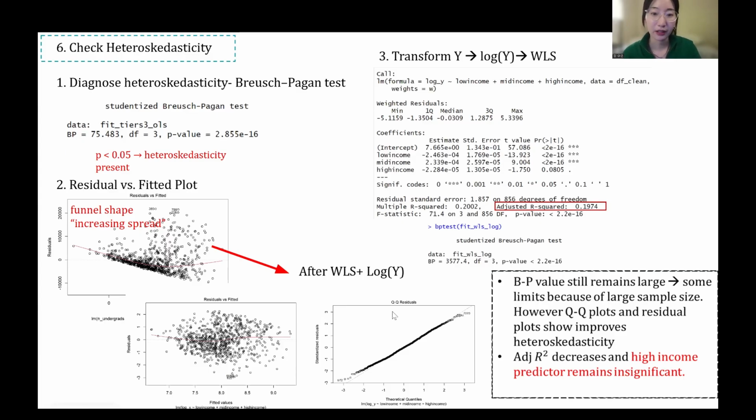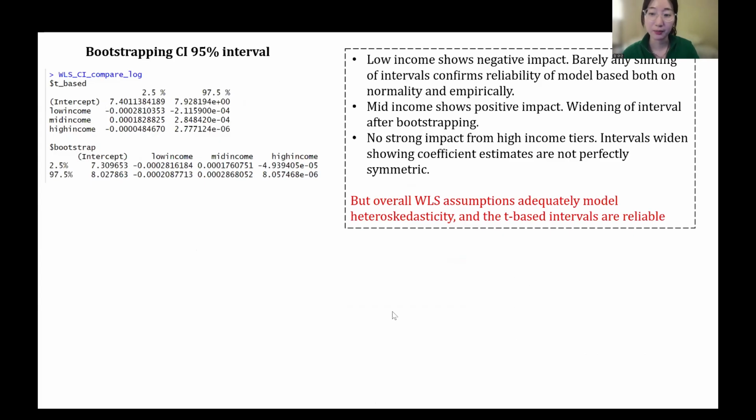T-based and bootstrap confidence intervals remain consistent for low-income tiers, indicating model reliability. Mid-income effects remain positive with intervals slightly widening, and high-income effects stayed weak and small. And so overall, WLS adequately models the heteroscedasticity, and the T-based intervals are reliable.